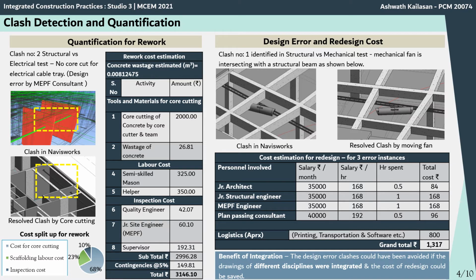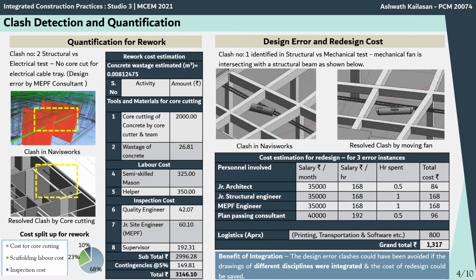The material cost, the tools cost, the labor, and the inspection costs have been identified and listed down. So the total cost comes out to be 3,146.10. So the major cost goes for the core cutting. But if this clash has been identified earlier and then a sleeve has been provided, then this cost could be avoided.